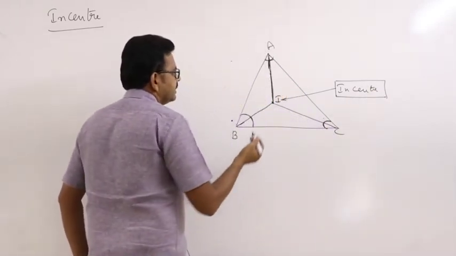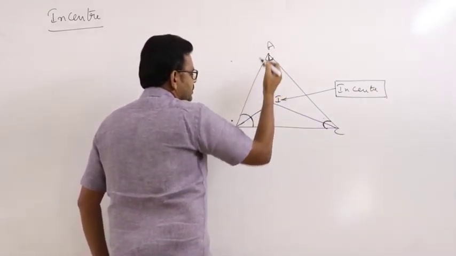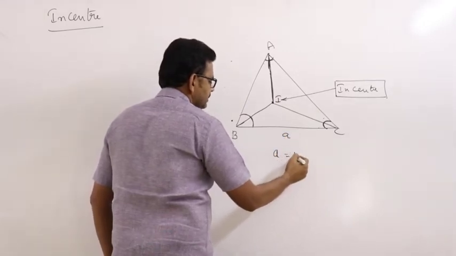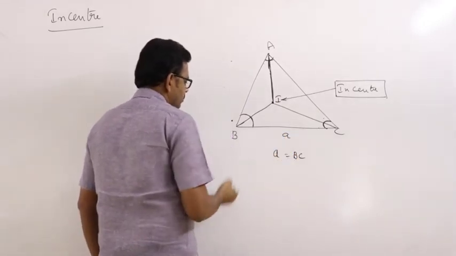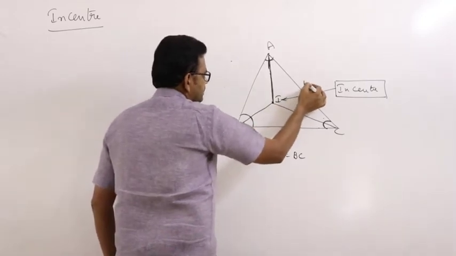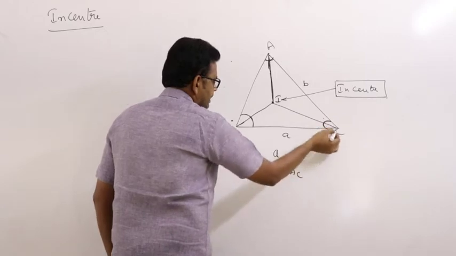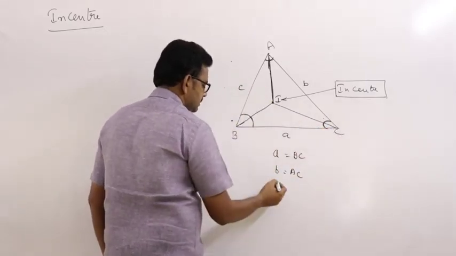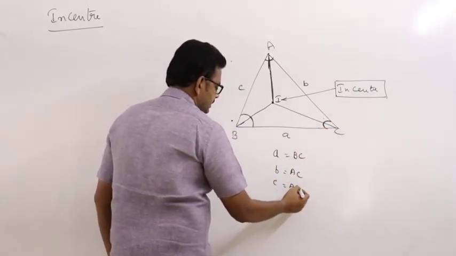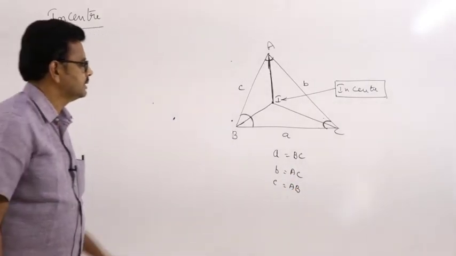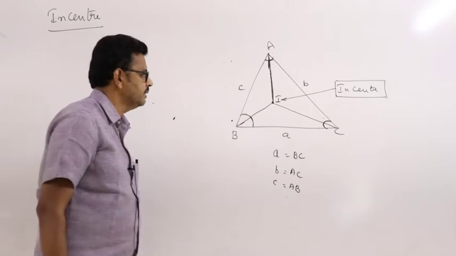In any triangle, the vertex opposite to A is small a, that is side a is equal to the length of the side BC. The vertex opposite to B is small b, where b is equal to AC. The vertex opposite to C is small c. C means what? Distance between A and B.